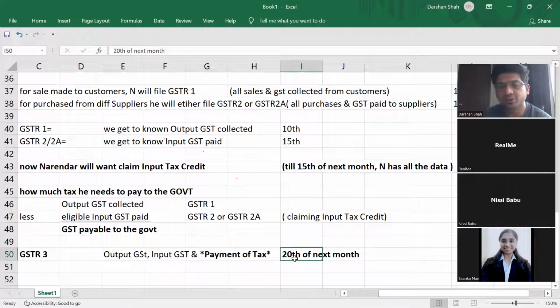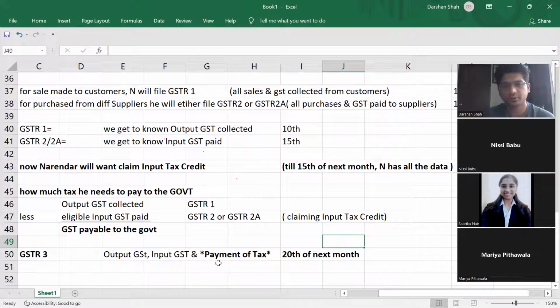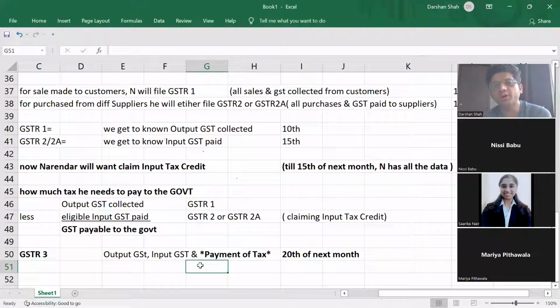Understood? What is the process till the 20th of next month? All right, so now guys, pay attention. If I am only a registered customer, and I don't sell it further anywhere, then I just need to show GSTR2. That's it.